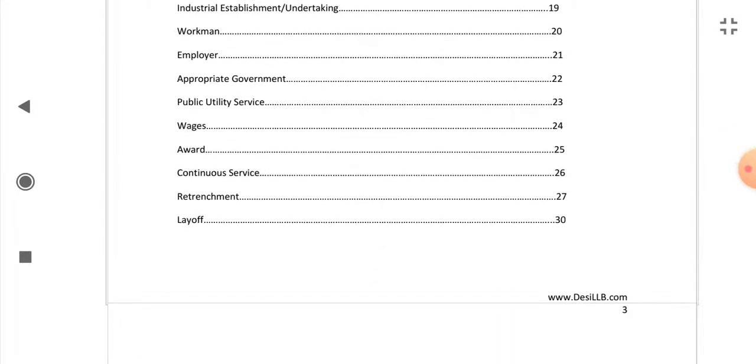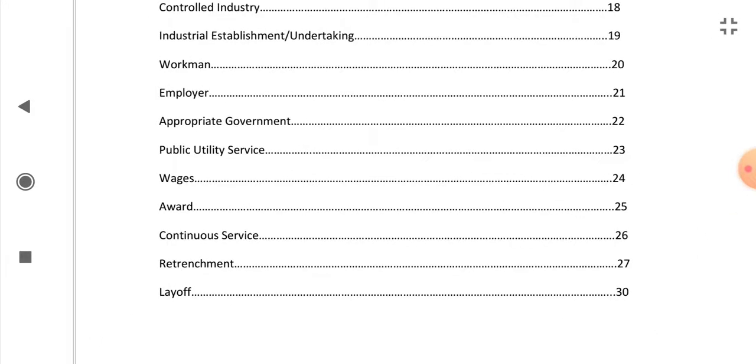Now we will cover who is a workman, who is an employer, and what is appropriate government. So, page number 20.